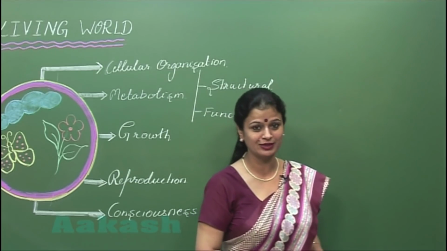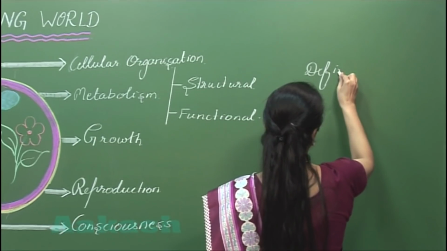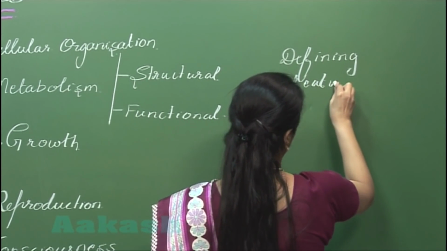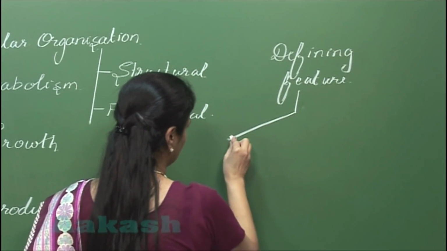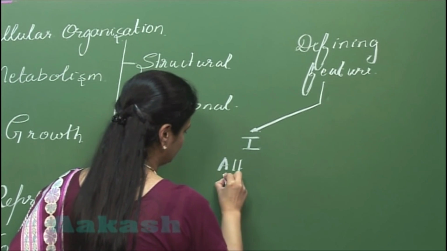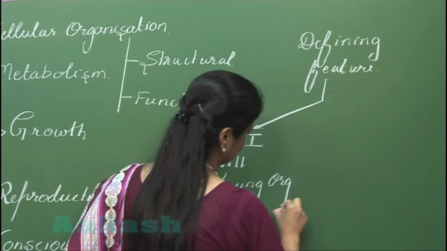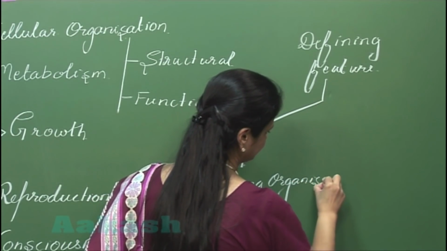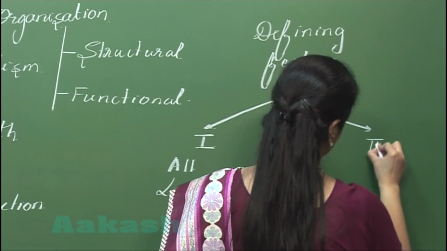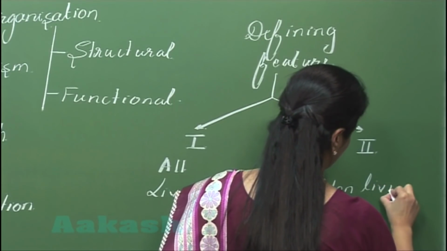So let's write the two criteria for the defining feature. One, it should be present in all living organisms. Fine. And second, in the non-living objects it should be absent.